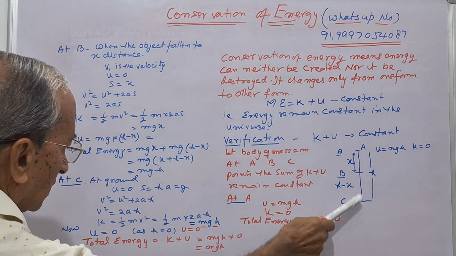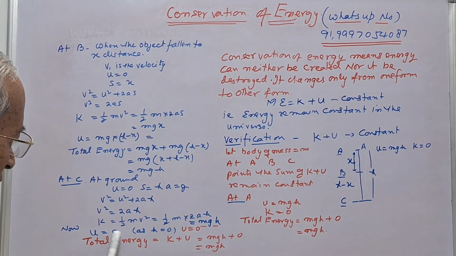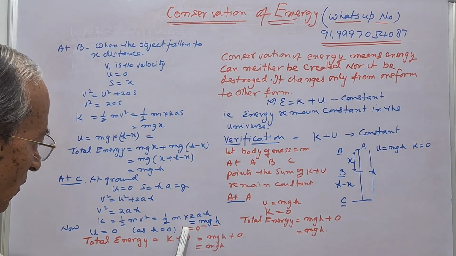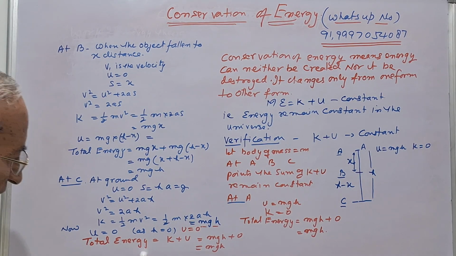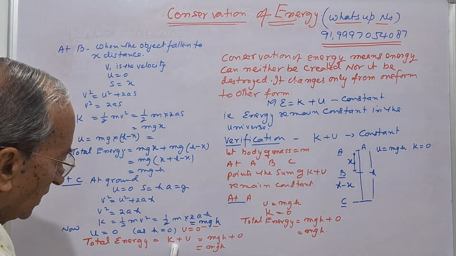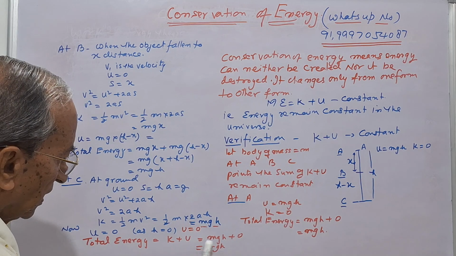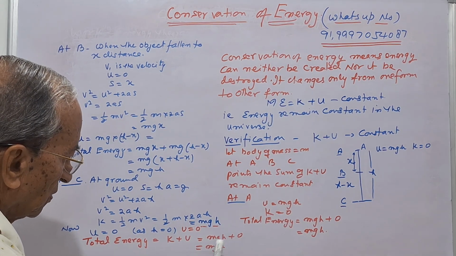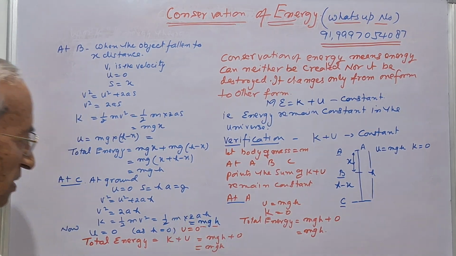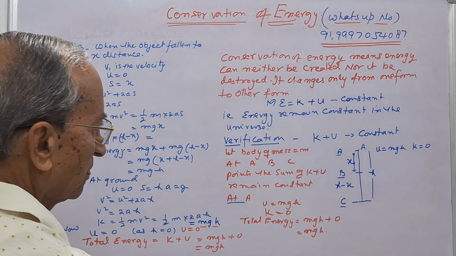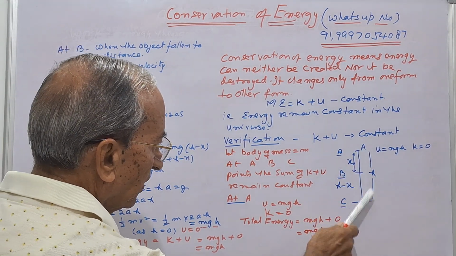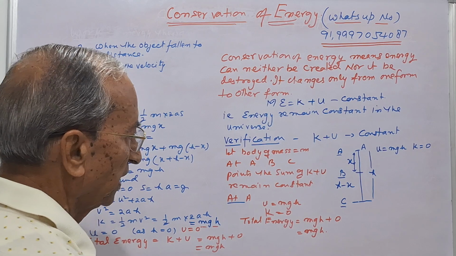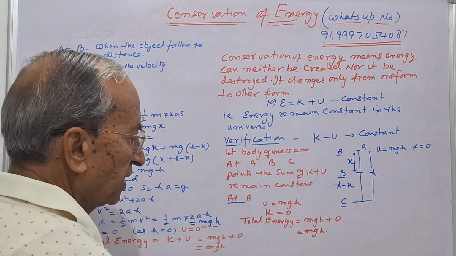Now at the ground, height is 0, so the potential energy is 0. So the total energy is kinetic energy plus potential energy, that is mgh plus 0 equal to mgh. So from this experiment we say that the total energy remains constant in the form of mgh as the height decreases.